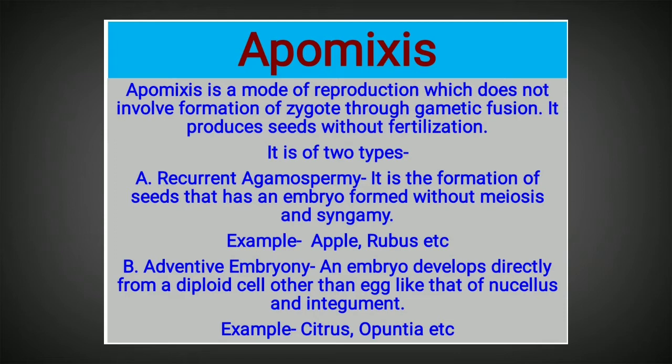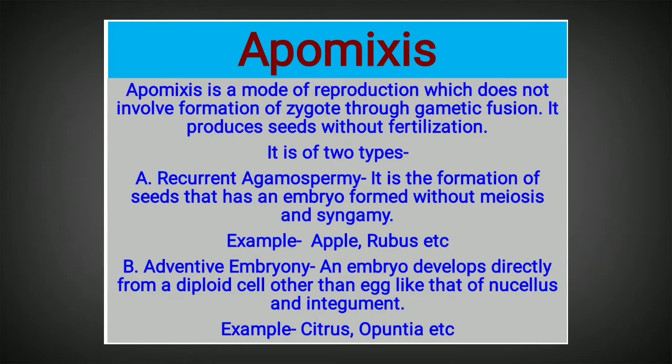As the ovule is a part of the sporophyte, this is also called apospory. And here we have examples such as citrus, opuntia, etc.